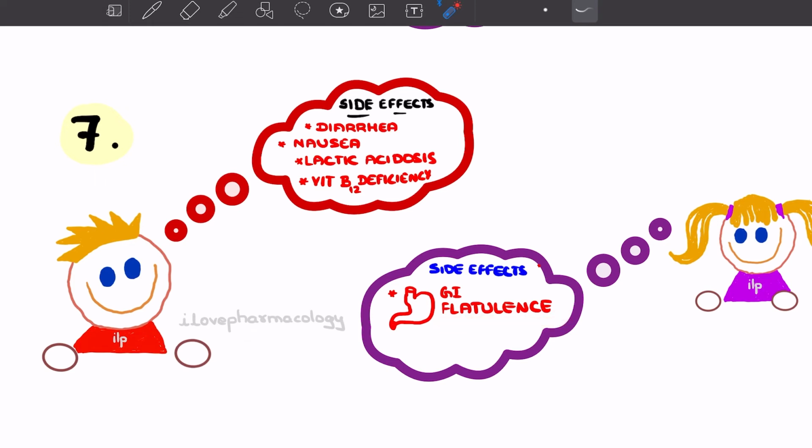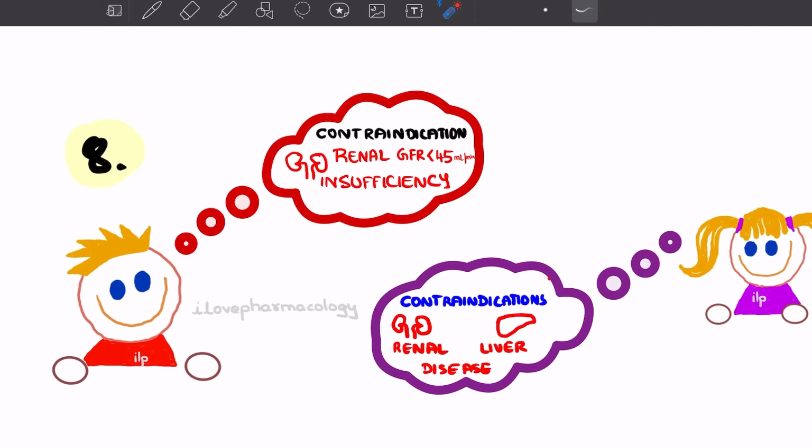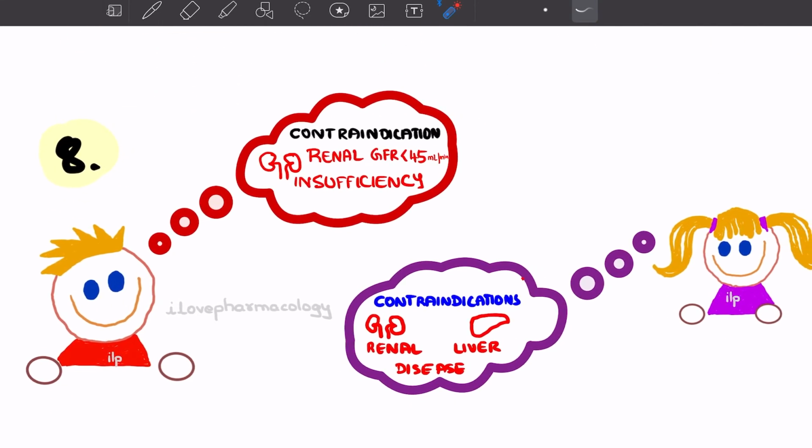So please remember, Metformin causes lactic acidosis as well as vitamin B12 deficiency, whereas Acarbose causes gastrointestinal flatulence, GI side effects. Then they also discuss their contraindications, where they have no role in some conditions.